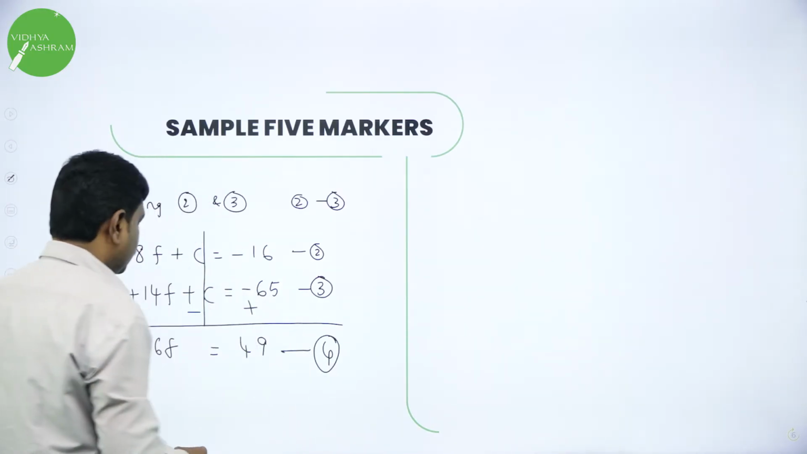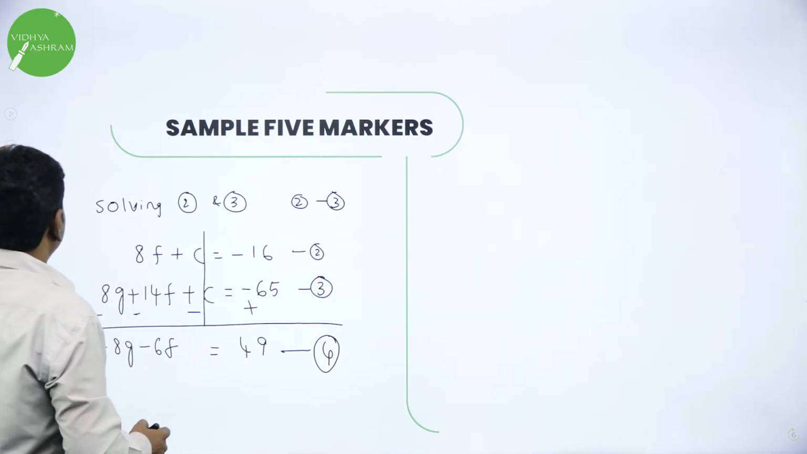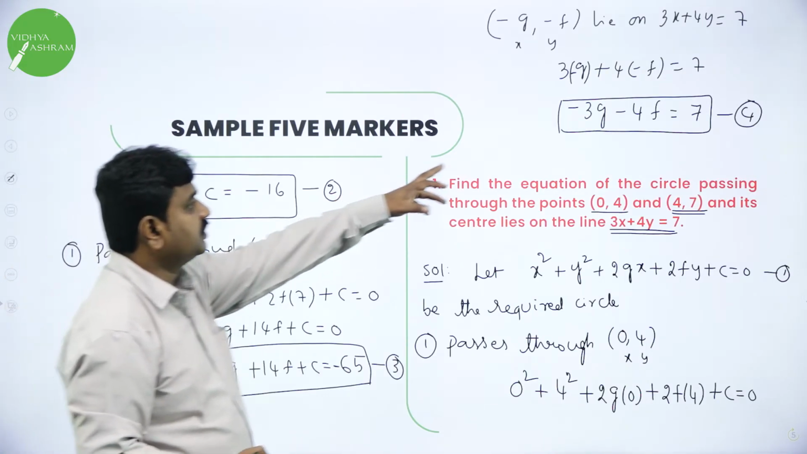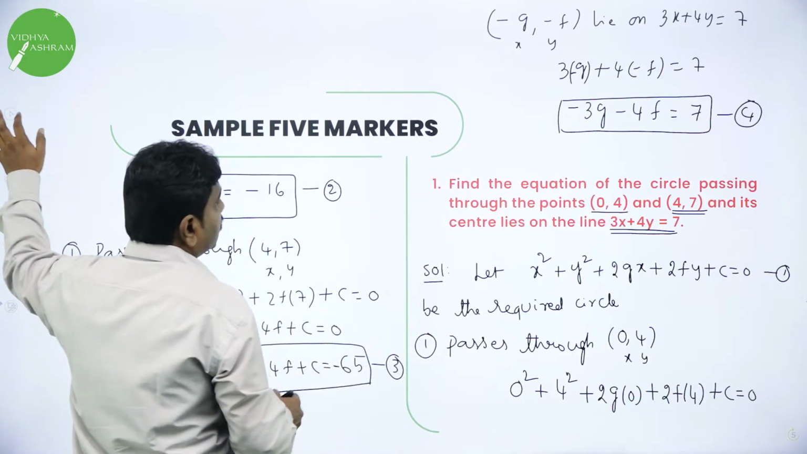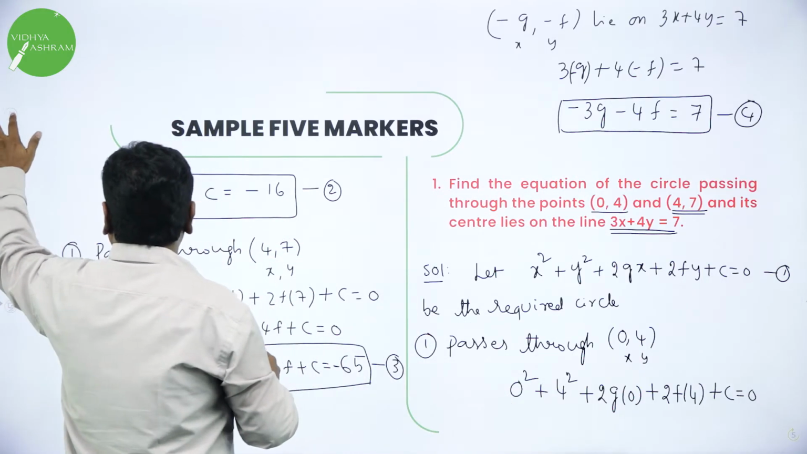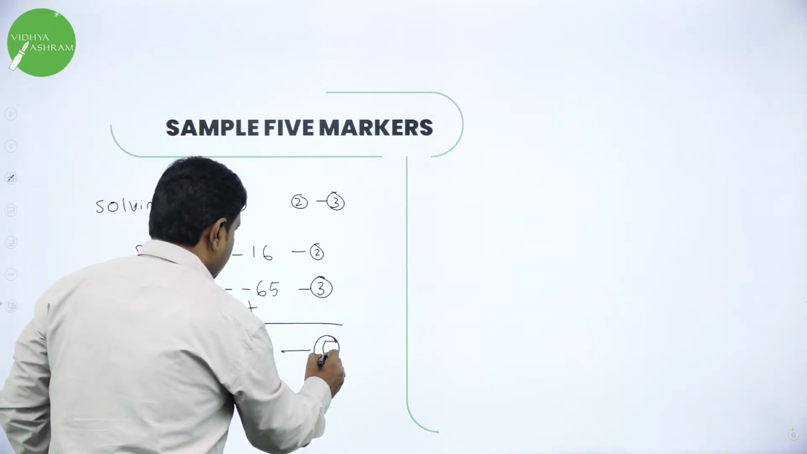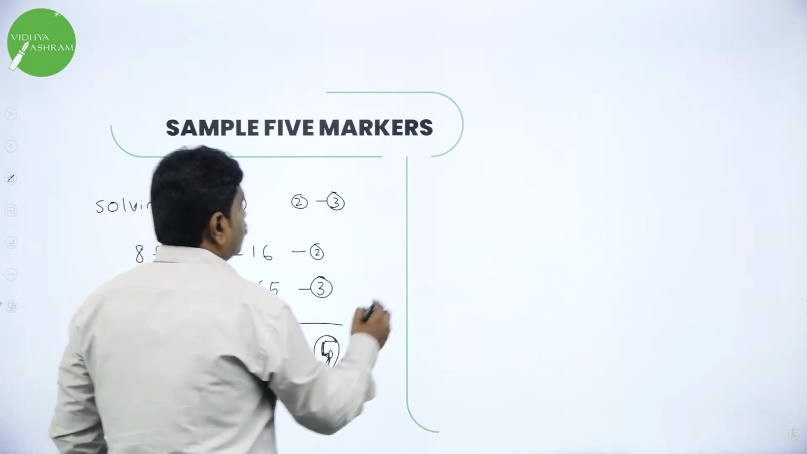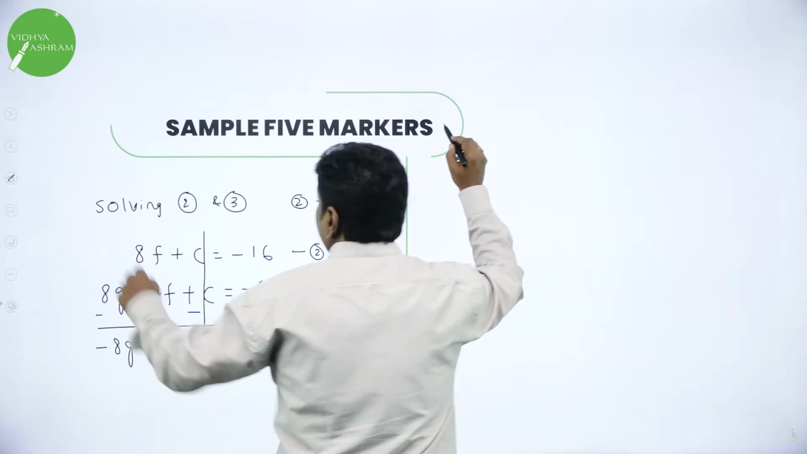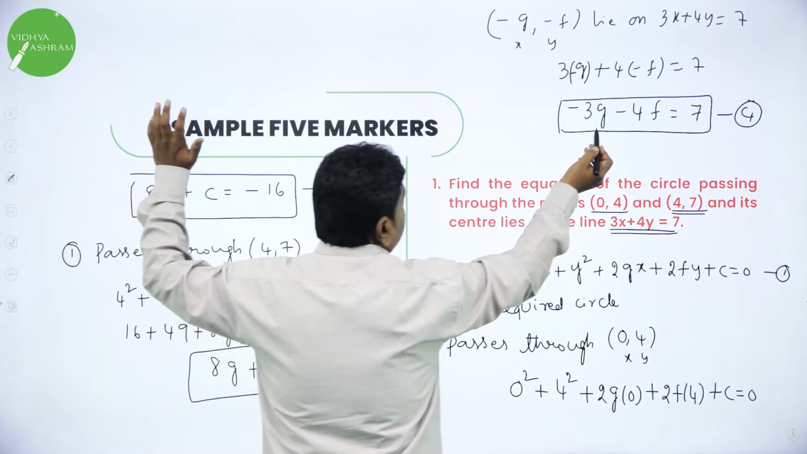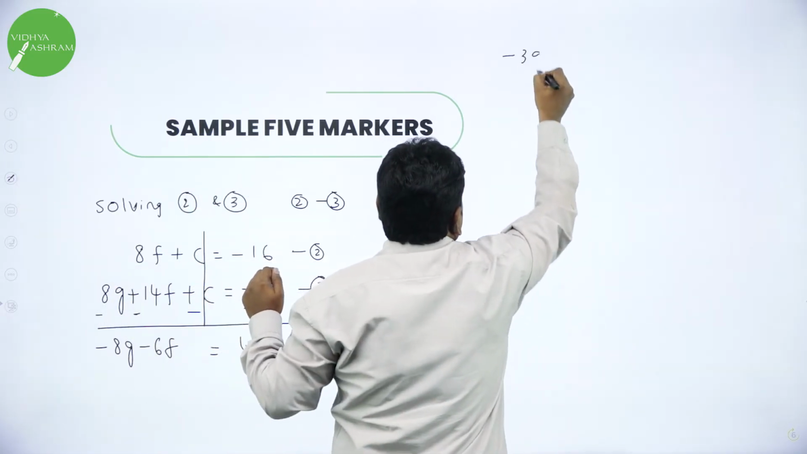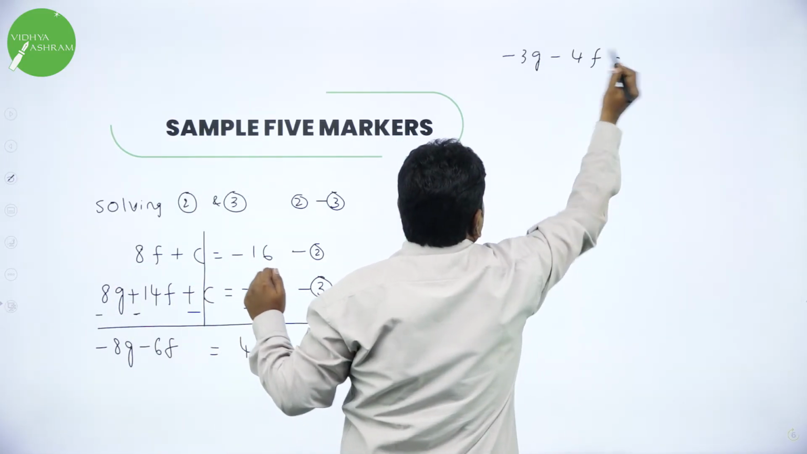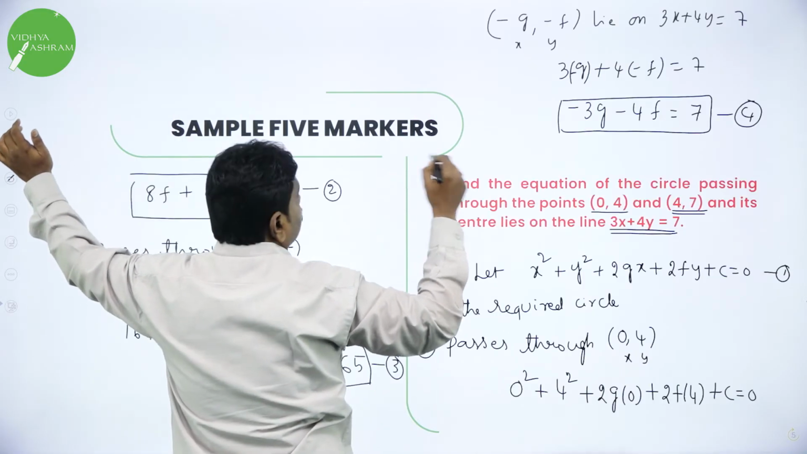Now we have a fourth equation. See, observe the fourth and the other equation. This is minus 3g minus 4f equal to 7. Call this as 5 because already we have fourth. So now I will write the fourth equation. What was the fourth equation? Observe the fourth equation: minus 8g minus 6f is equal to 49. And minus 3g minus 4f is equal to 7.